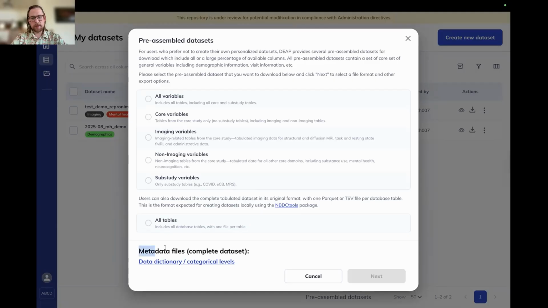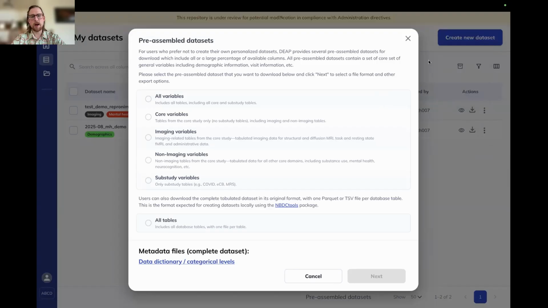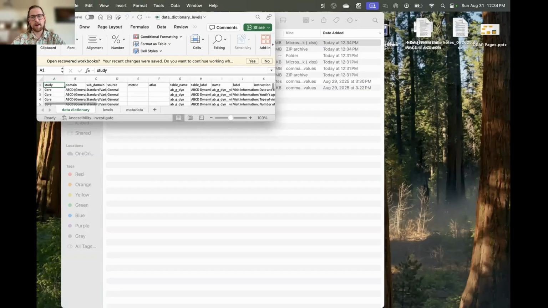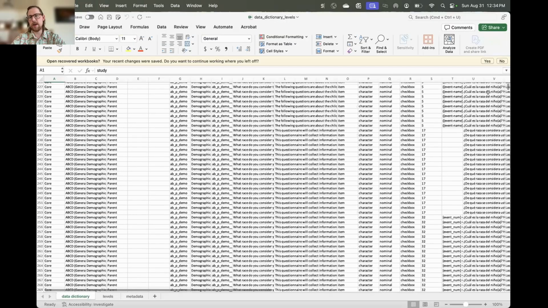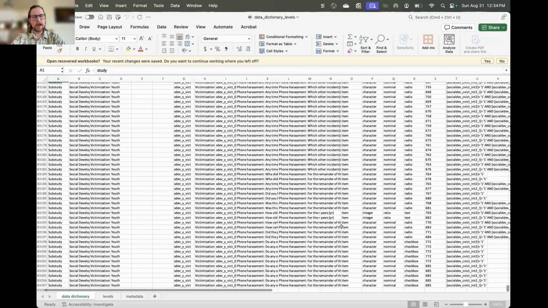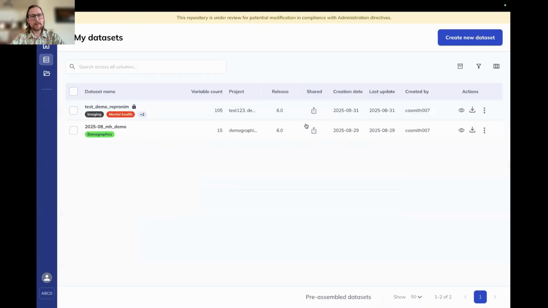And then the last pre-assembled data set that we have is our metadata. This is going to be a list of all of the data dictionary that exists for the whole study, so all 83,000 columns. We can open that. And you can see that it is quite large. And it'll have every variable. So if you ever want to explore the data dictionary, but not in DEAP, and just want to explore it in your own platform or just through the CSV, you can download this here and explore it that way. That is everything that I have for you in DEAP today.